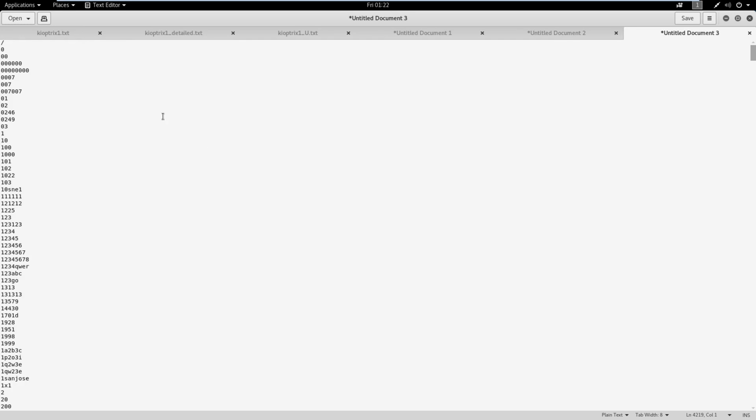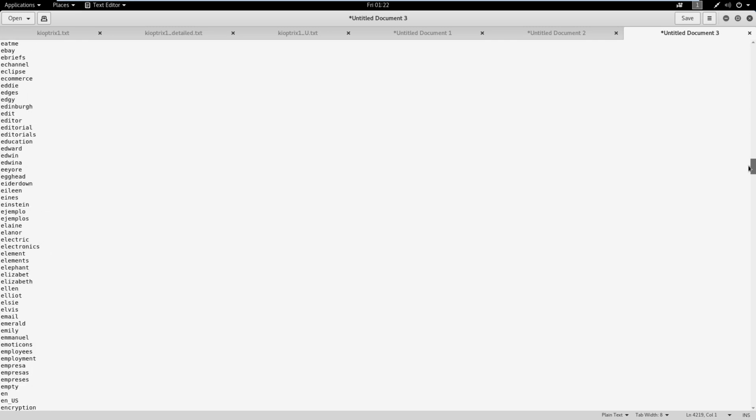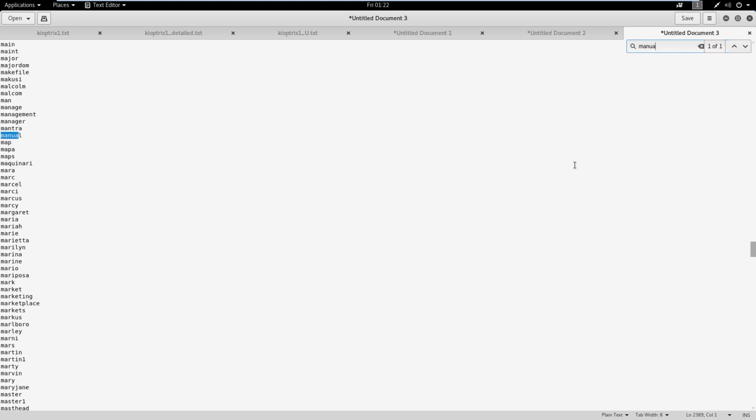So from here, there's one word I want to remove that they like to include. Let's see if we can just do a Control F here. So I just want to remove manual. This is going to cause us more headaches than we're ever going to find directories with this. Really, you're going to find manual directories for, say, PHP, and you're just going to get endless amounts of documents and directories, and they're going to lead to nowhere, and it's going to increase your search time significantly. So by taking this out, you're going to save a ton of time. So let's just go ahead and do that.